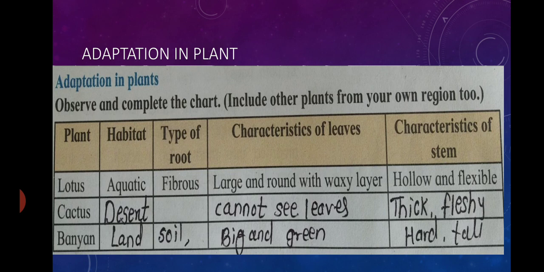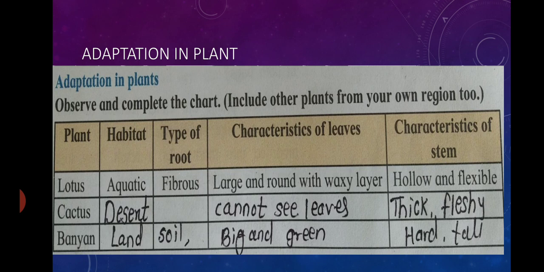So here next, adaptation in the plant. Observe and complete the chart. Include other plants from your own region too. So here first is the plants. Name of the plant, lotus. What is its habitat? It's aquatic. Type of roots, fibrous roots. Characteristics of leaves, large and round with a waxy layer. And what is the characteristic of stem? Hollow and flexible.